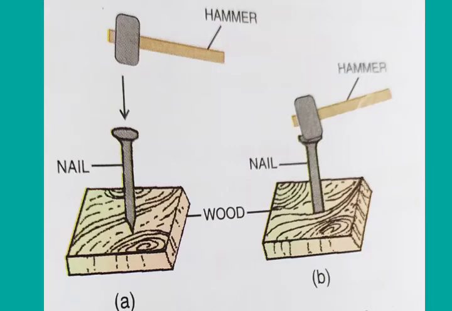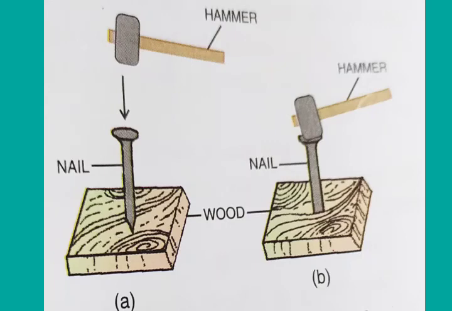This kinetic energy does work on the nail as the hammer strikes it and causes the nail to move into the wood. Clear? I have discussed this example in the previous video also. From this example, we learn how potential energy is converted into kinetic energy.